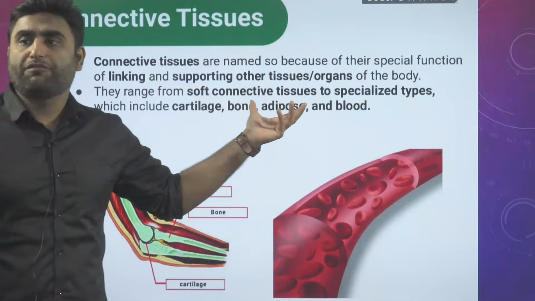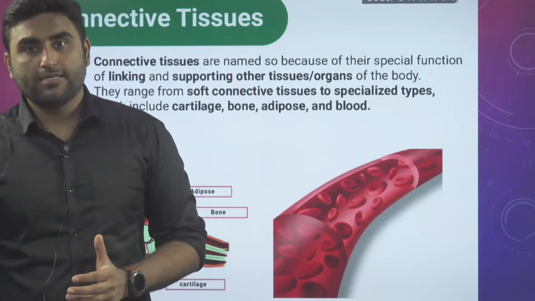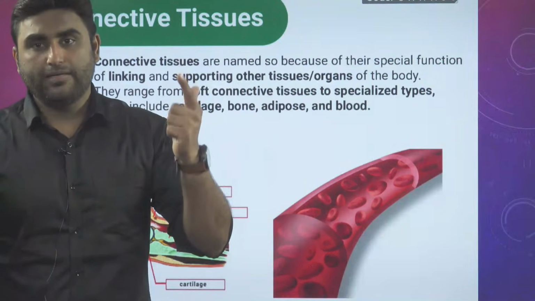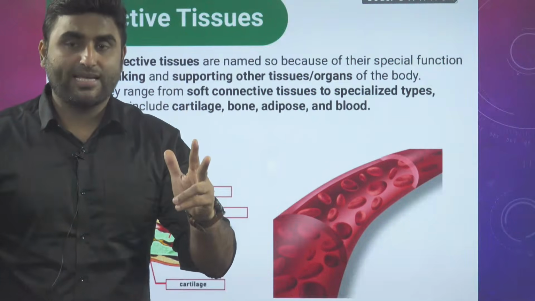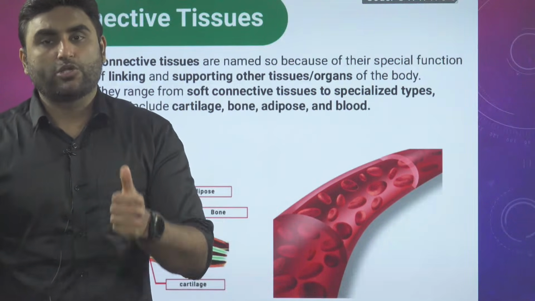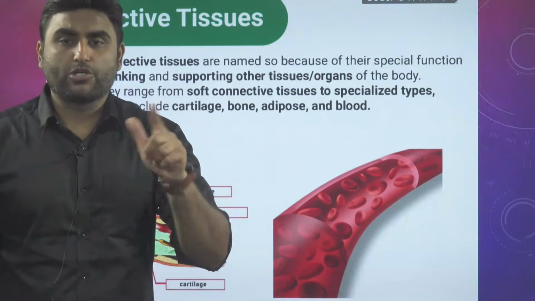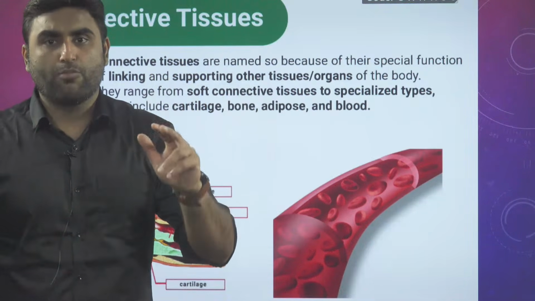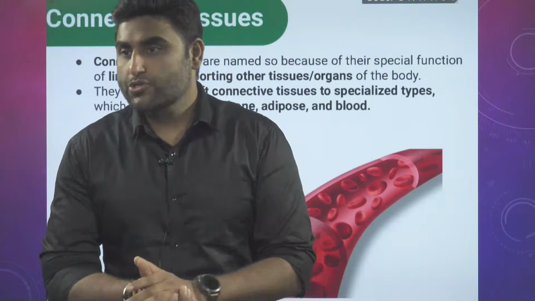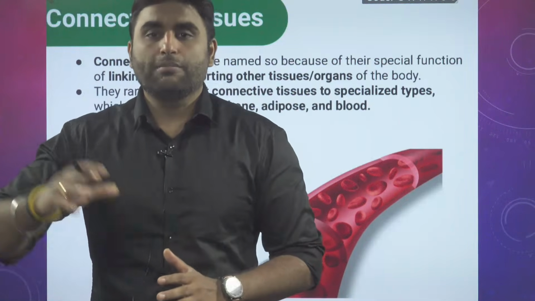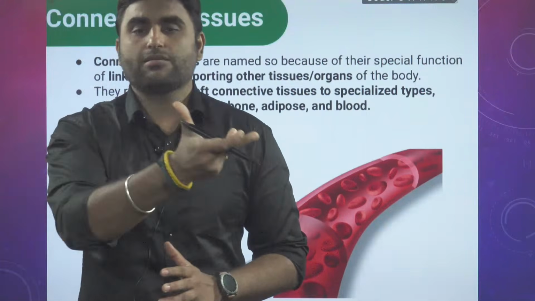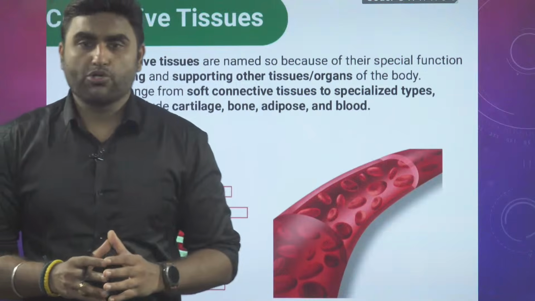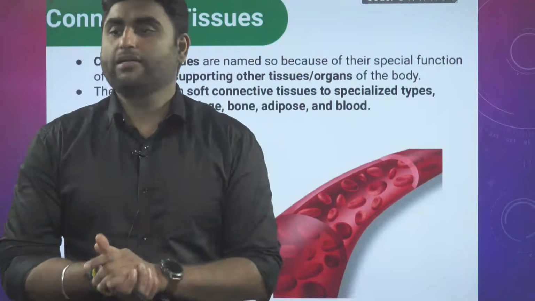They range from soft connective tissue to specialized. In the last class, we had the classification: loose connective tissue, dense connective tissue, and specialized connective tissue. Loose: areolar, adipose; dense: regular, irregular; specialized, four of them: cartilage, bone, blood, and adipose. Adipose also comes in loose, but adipose is a specialized loose connective tissue. That's why we are considering adipose as a specialized connective tissue.